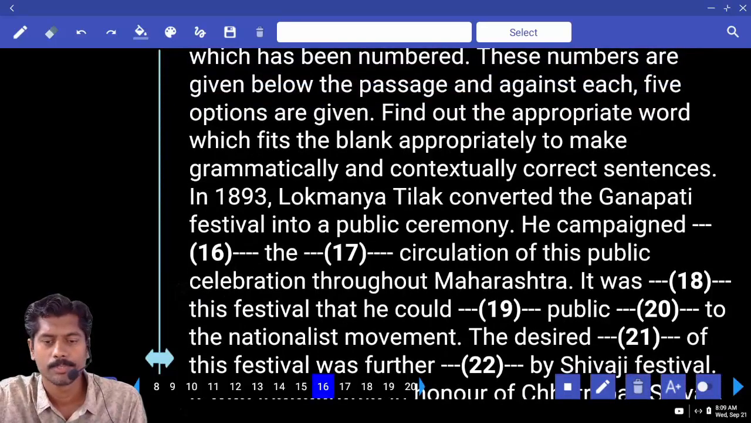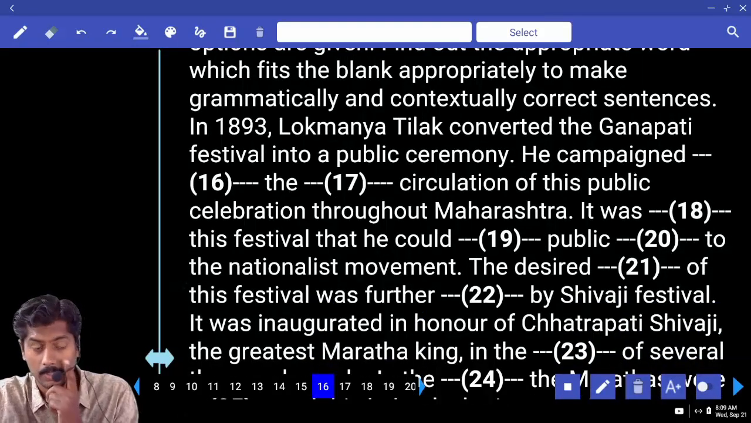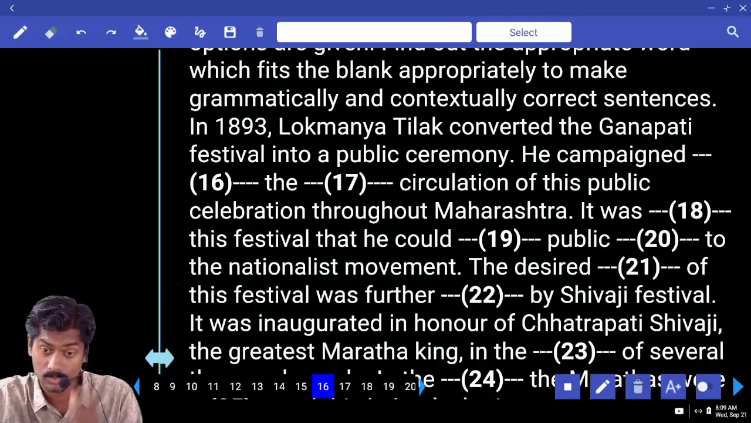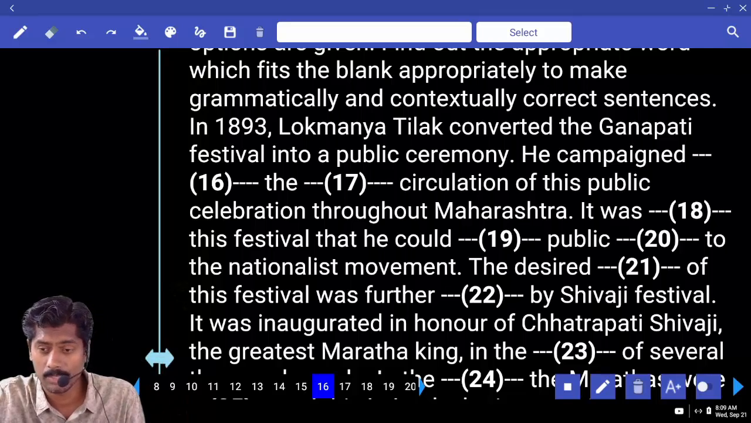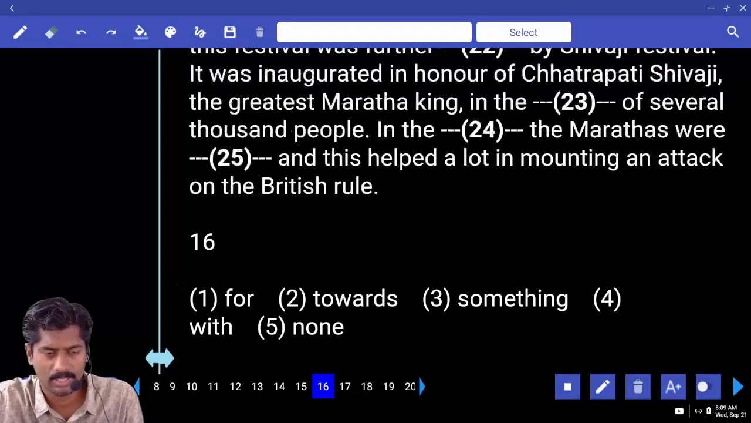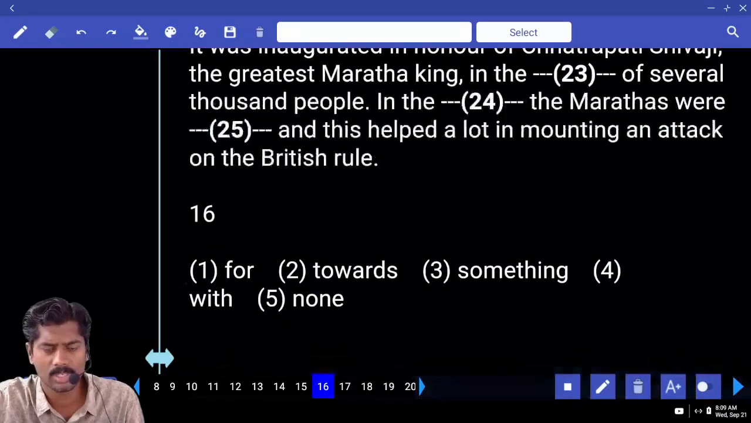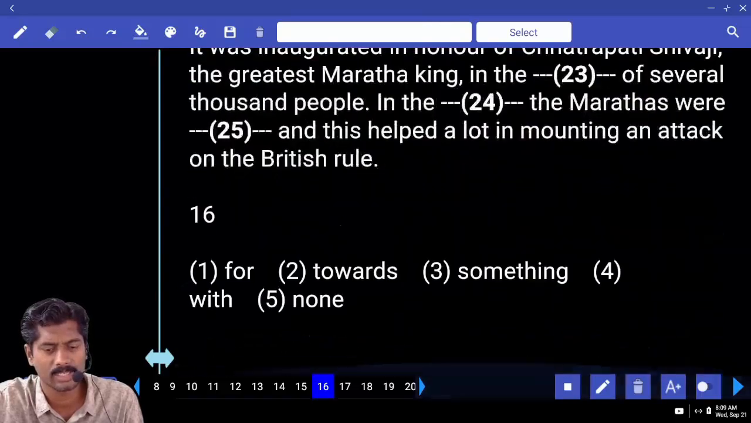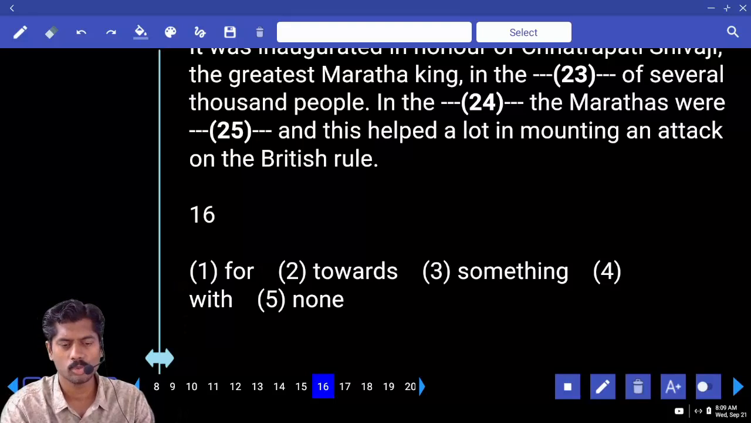Now the cloze test. In 1983, Lokmanya Tilak converted the Ganapati festival into a public ceremony. So Tilak converted the Ganapati festival into a public ceremony. He campaigned towards the dash circulation of this public celebration. Campaigned towards the dash circulation, with answers 1, 2, 5.